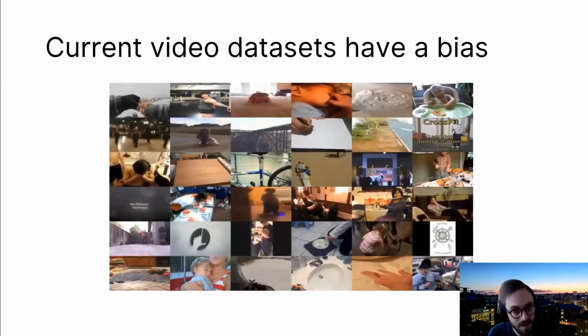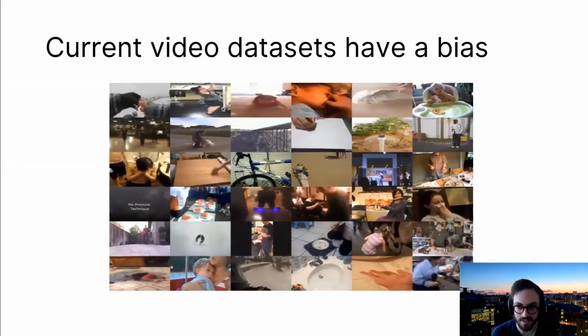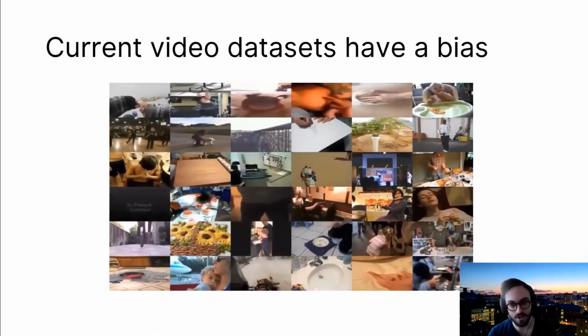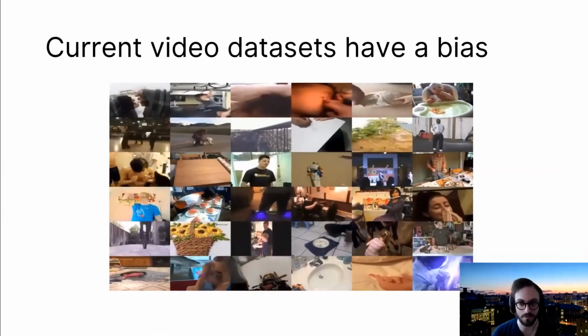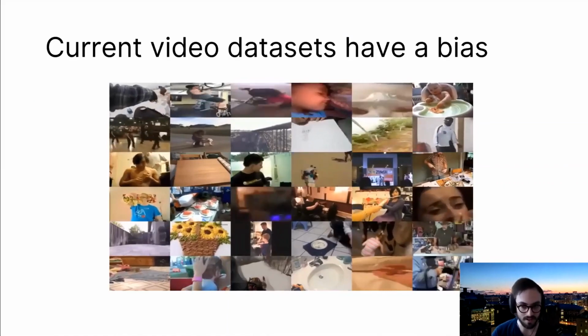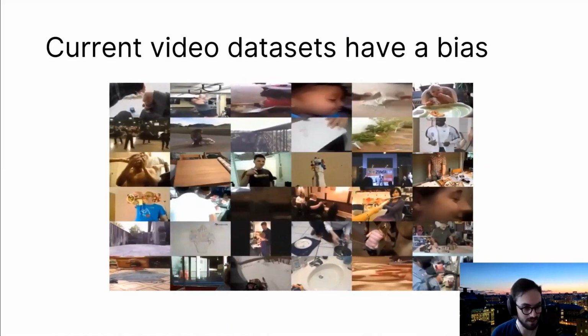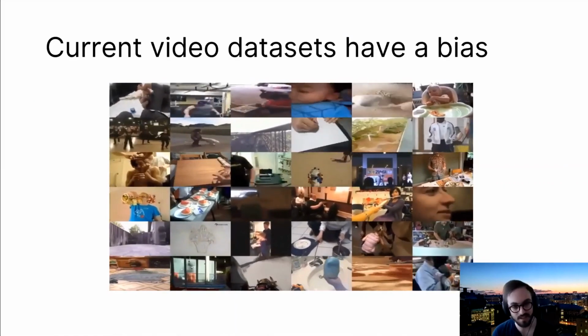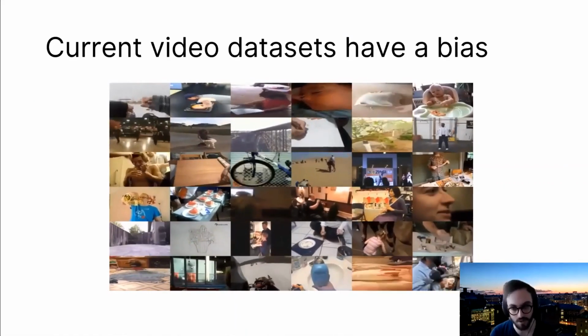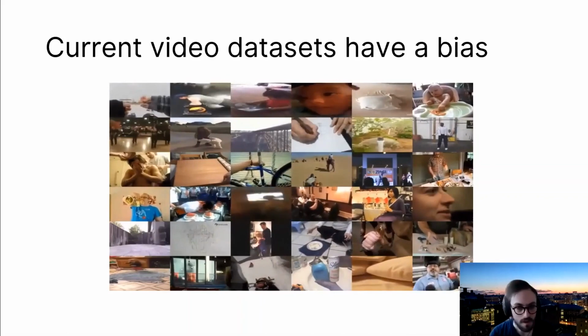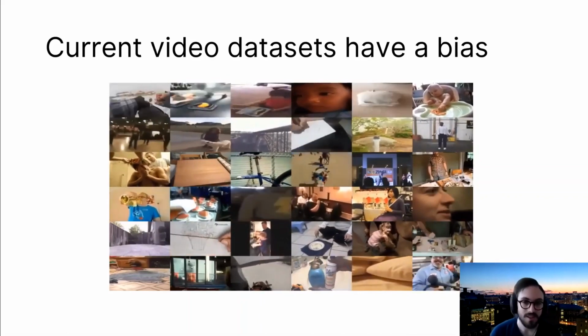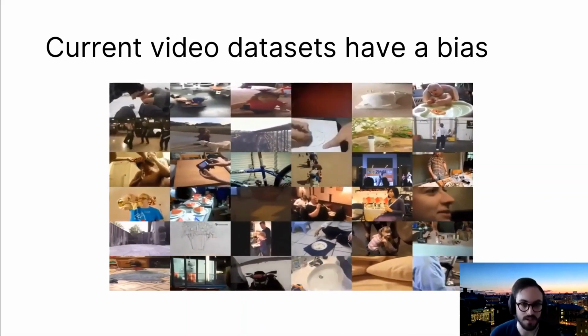Over the last 5 years, a lot of video datasets have come out that have ushered in a new era in computer vision where machines are able to take in as input a video clip and output some sort of understanding of the human action that takes place in that video. And these datasets are very large and very diverse, and so we can do a lot of things with them, but we made this observation that they all seem to share some sort of bias.